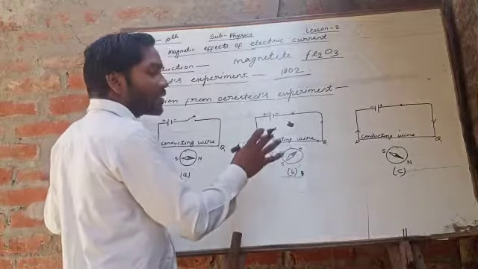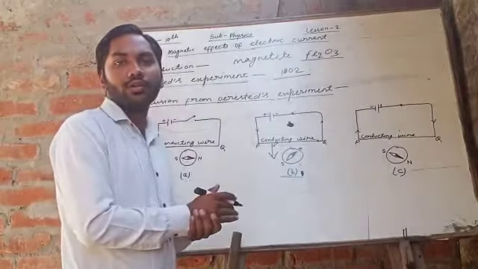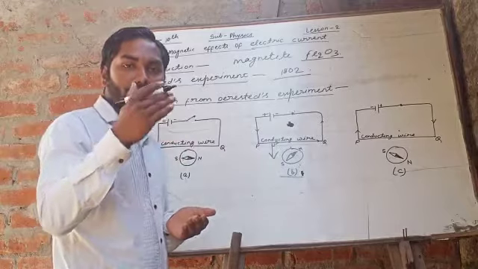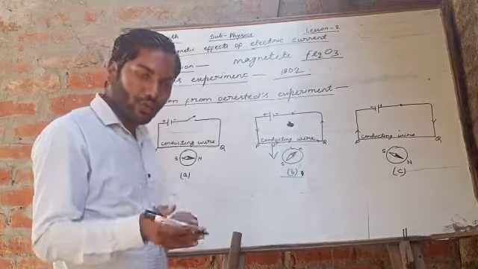Means if the direction is from south to north, the deflection of the needle will be towards west.